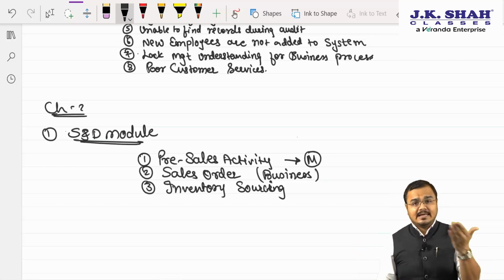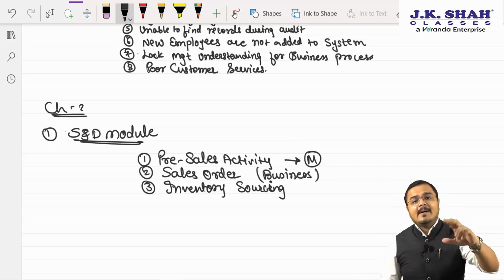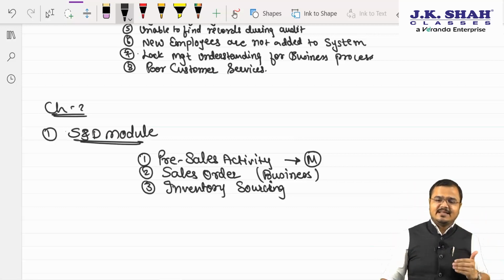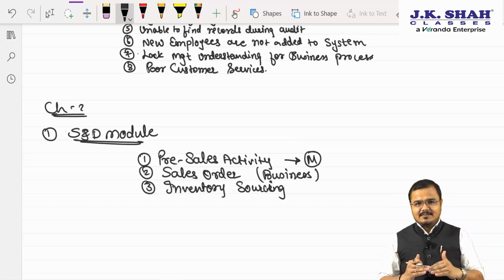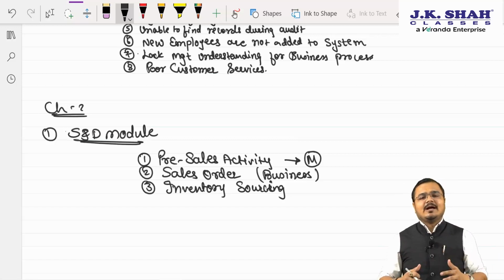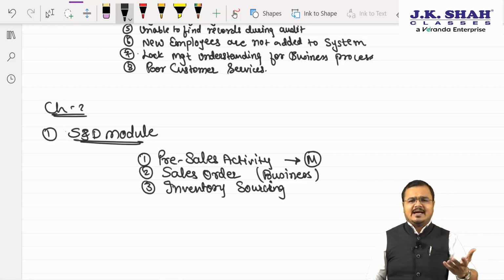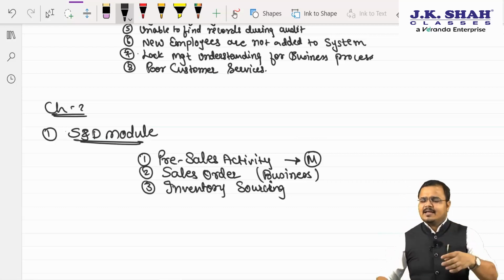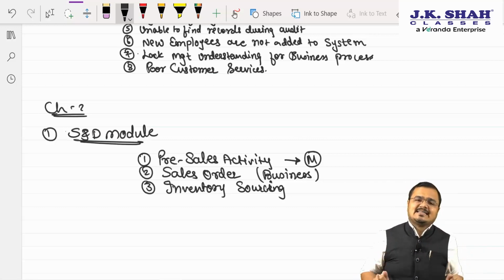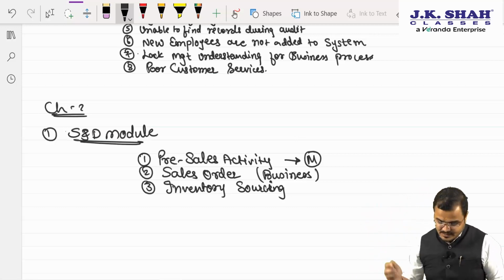Once the chartered inventory is ready, it's a time for what? Sir, it's time for the delivery of goods to the consumer. Because if the time span between placing an order and receiving the order reduces for the consumer, it helps make the consumer happy more easily. Yes or no? So businessmen always try, when they receive the order from the customer, to fulfill the demand of the consumer as early as possible. So the next step is what? Sir, material delivery. Correct, chartered.